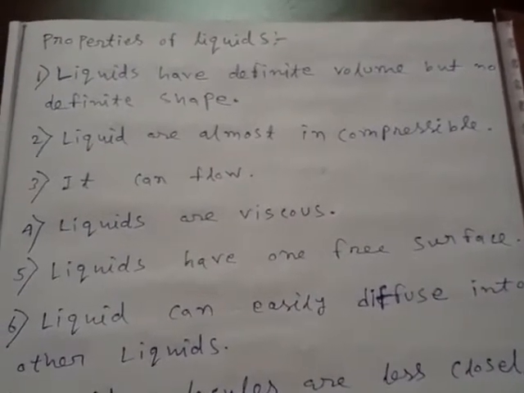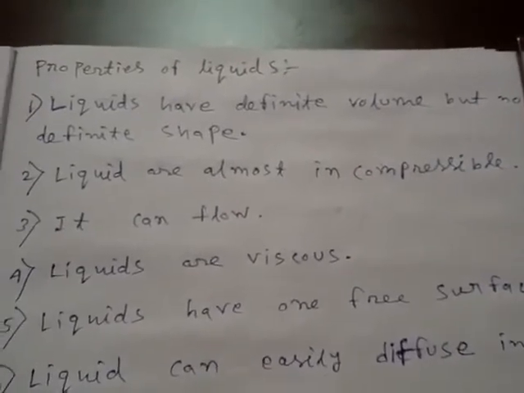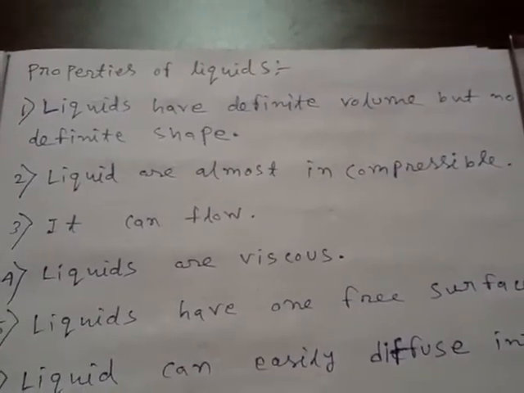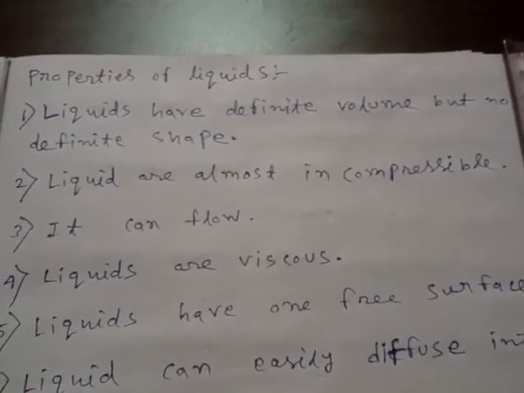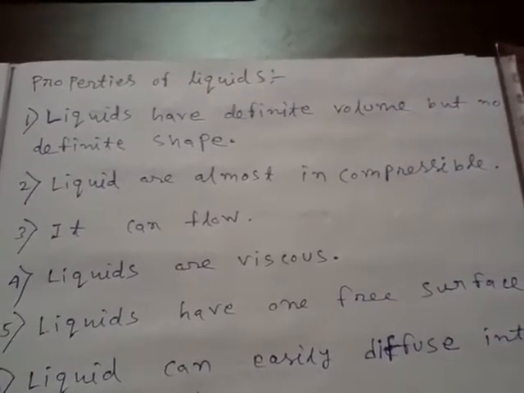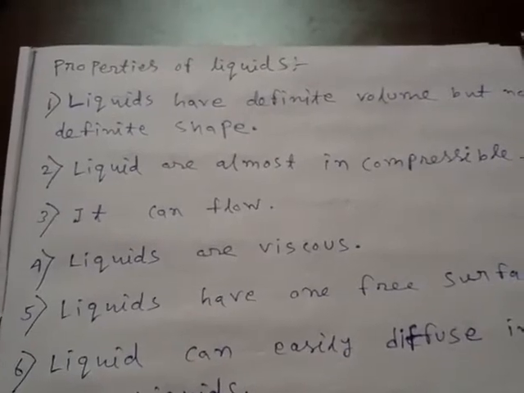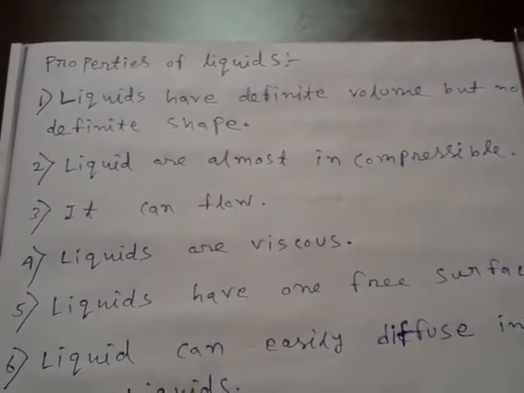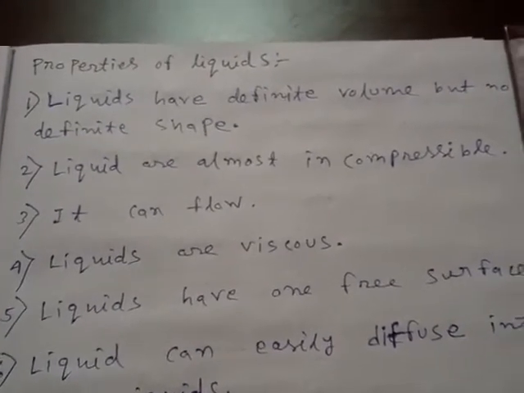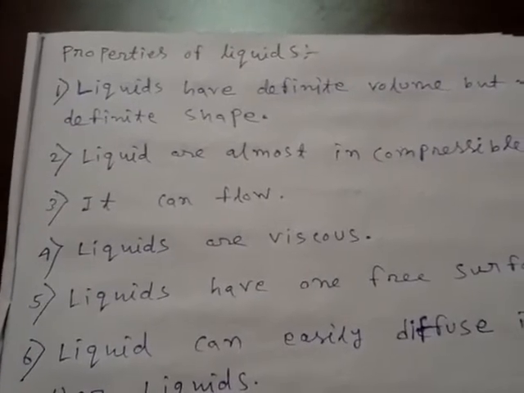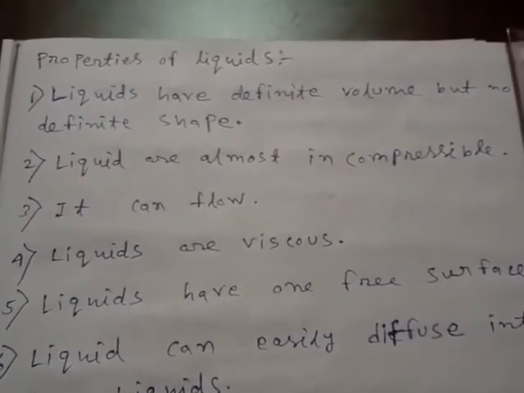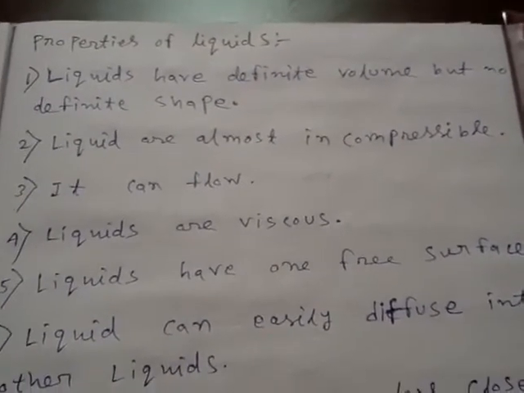Okay. Now see properties of liquid. The first point is liquid have definite volume but no definite shape. You know, because if we keep a liquid inside a pot, then it takes the shape of the pot or container.